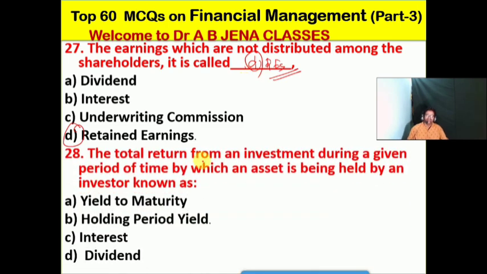So next one we will see: the total return from an investment during a given period of time by which an asset is being held by an investor, which is known as or called what? A, it's yield to maturity; B, it's holding period of time; C, it's the interest; D, it's the dividend. Friends, so B is the right option for this MCQ. The total return from an investment during a given period of time by which an asset is being held by an investor is known as holding period yield.